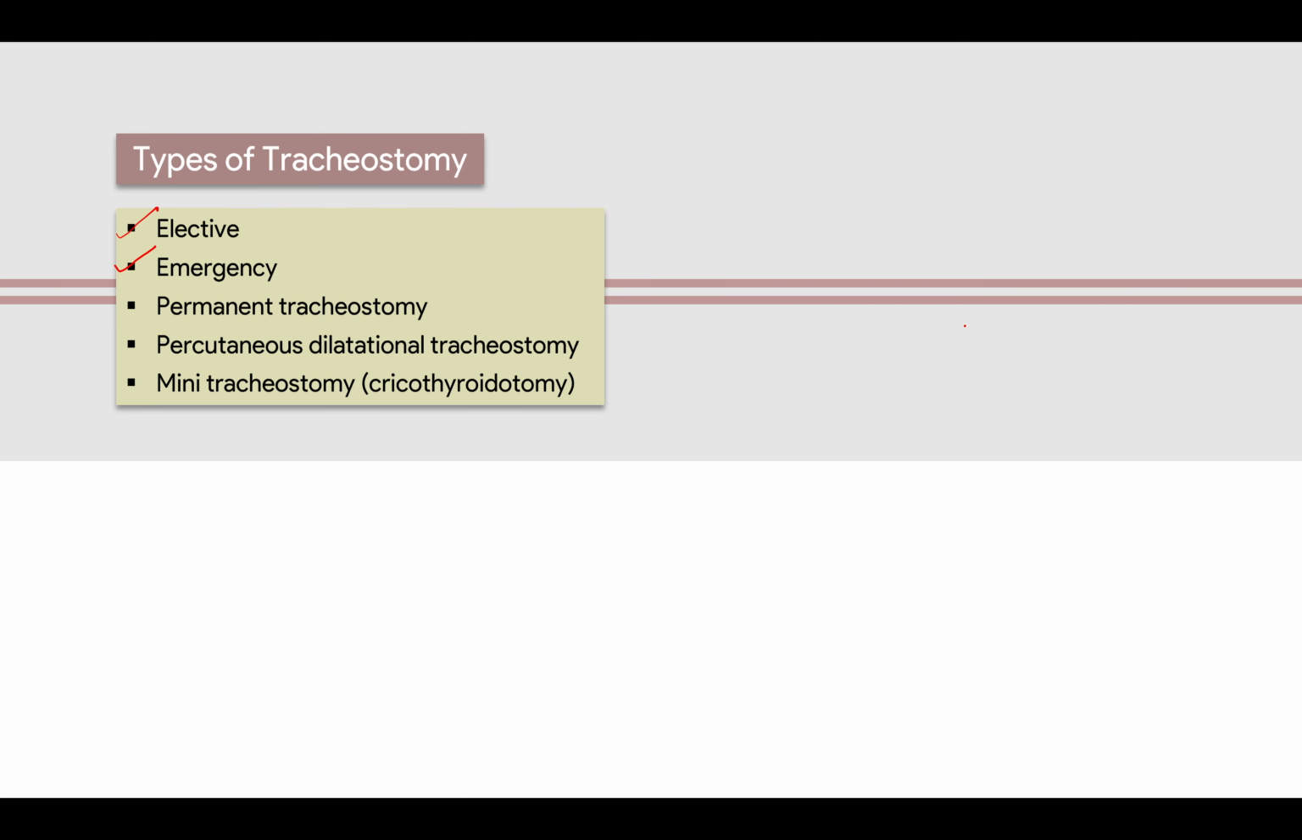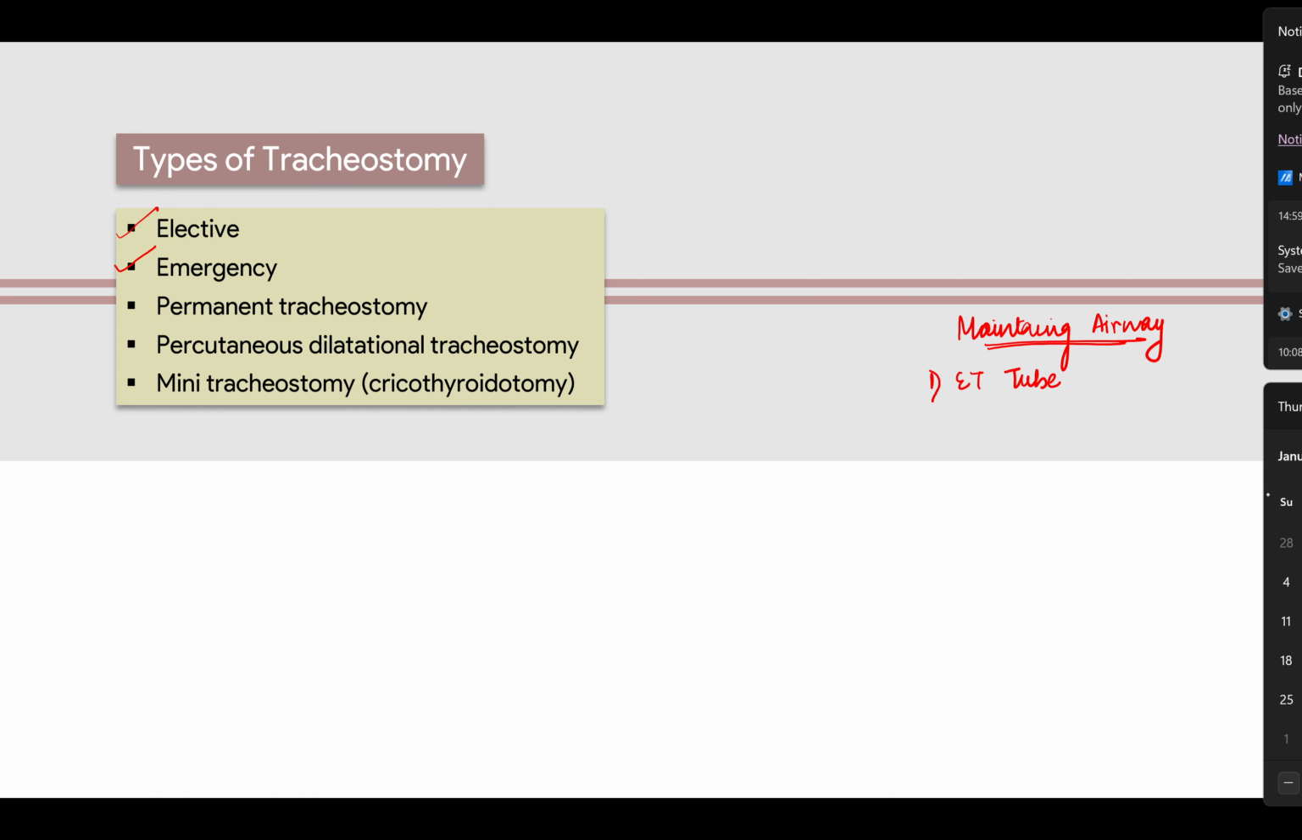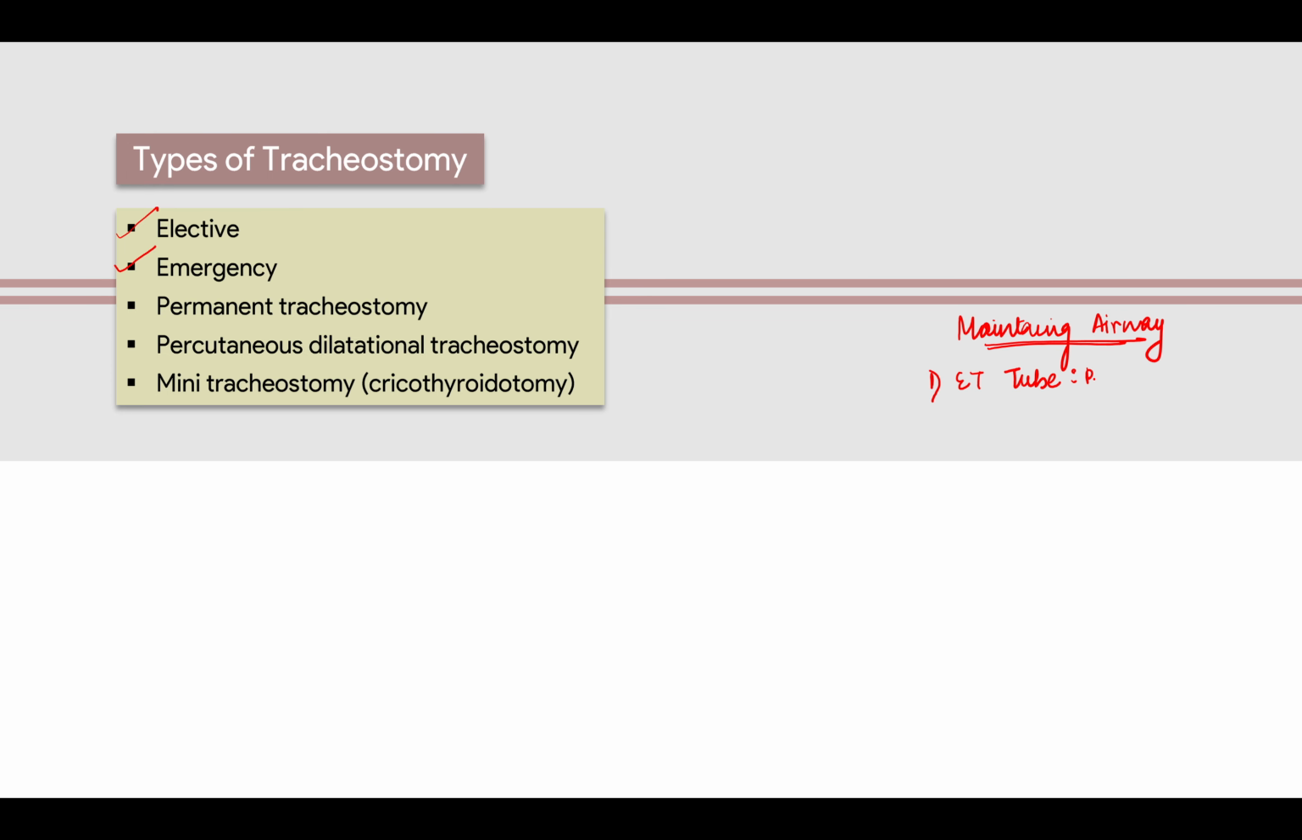For maintaining the airway, we have a lot of ways, right? Firstly we have something called the ET tube, which is an endotracheal tube. This tube is the ideal method. This is the best method for maintaining the airway.